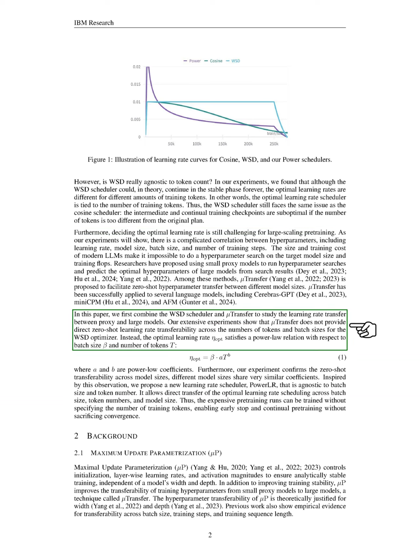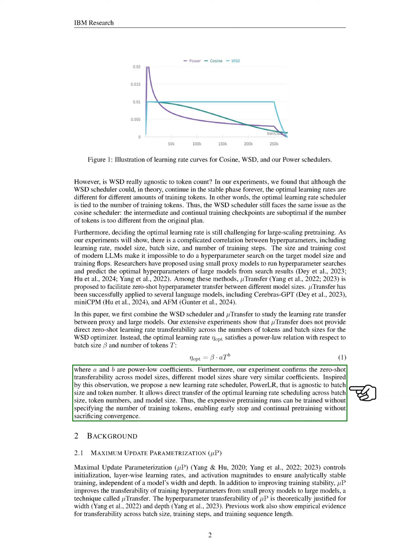In our work, we combine the WSD scheduler with mu transfer to explore learning rate transfer between proxy and large models. Our experiments reveal that mu transfer does not enable direct zero-shot transferability of learning rates across different token counts and batch sizes for the WSD optimizer. Instead, we find that the optimal learning rate follows a power law relationship with respect to batch size and the number of tokens.